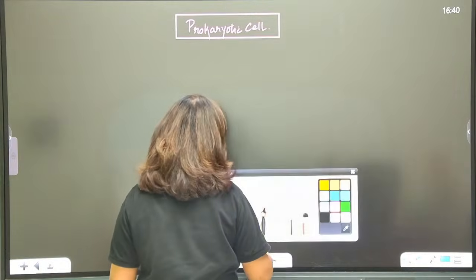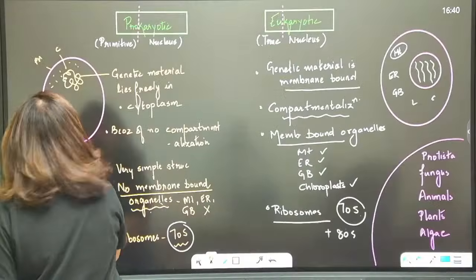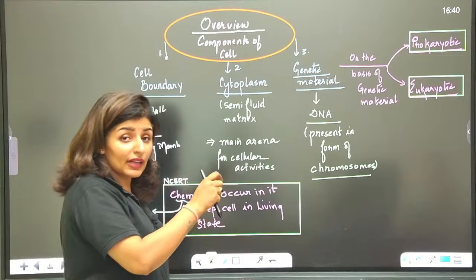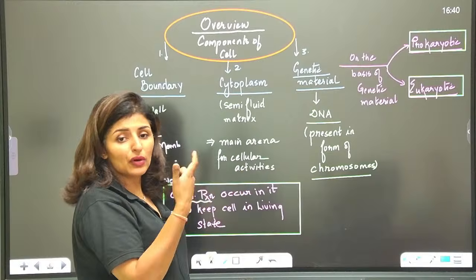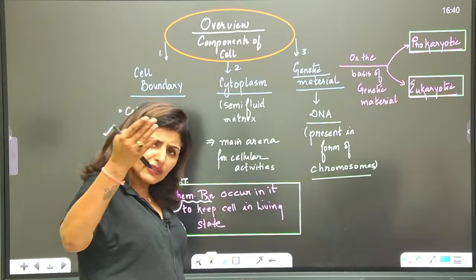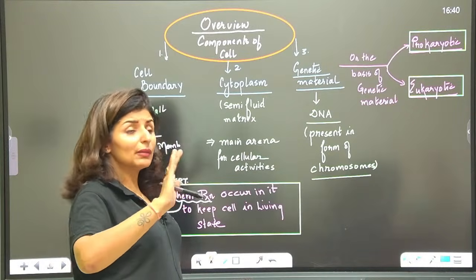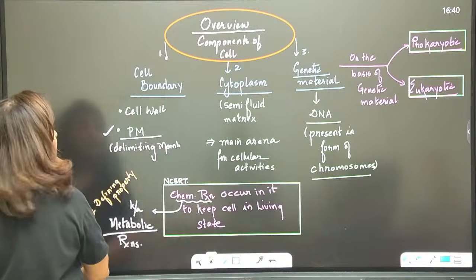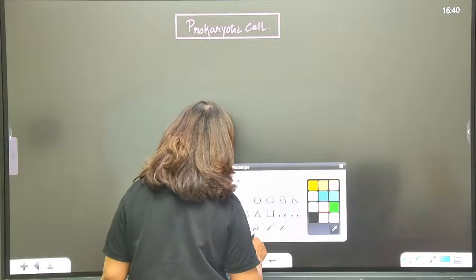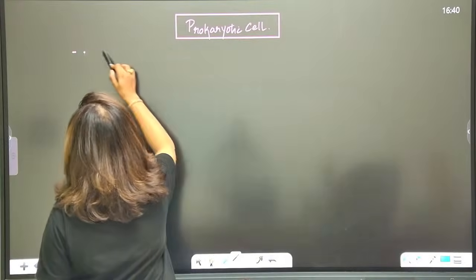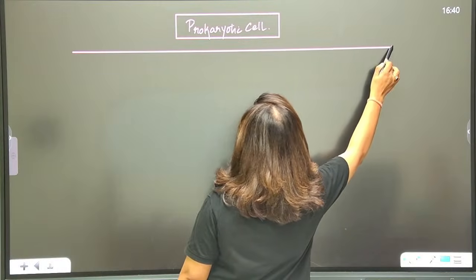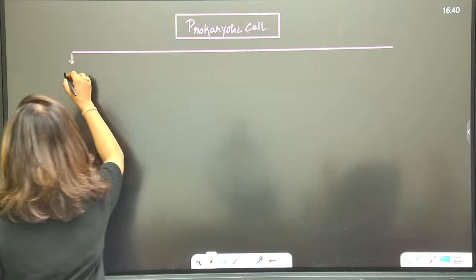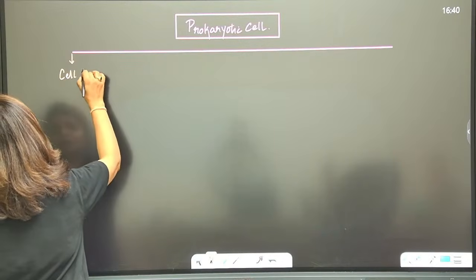Just like any other cell, any cell will have three components. There will be differences, of course, between prokaryotes and eukaryotes, and then within eukaryotic cells also, but these are the three basic things which any cell should have. A prokaryotic cell will also have these three components. Number one is the cell envelope, the boundary.